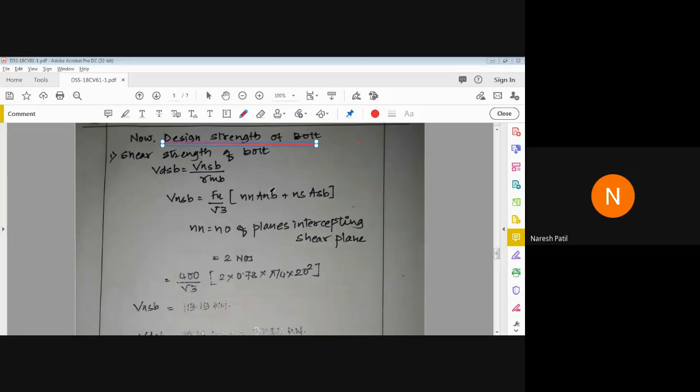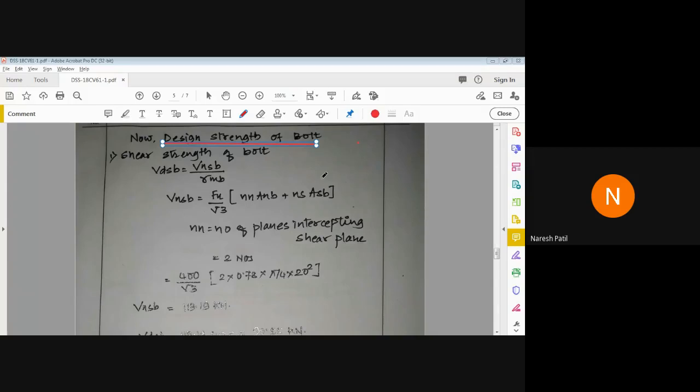So can anyone tell me what you mean by Anb and what you mean by Asb, or what you mean by nn or ns? We'll have a small discussion over the previous session. I'll just have a revision over that, so that the solution of problems for today's session will be easier. What is Anb? What is Asb?